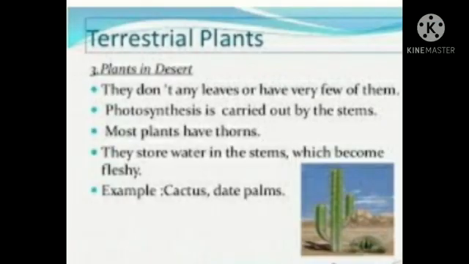Also, terrestrial plants in the desert don't have any leaves or have very few of them. Photosynthesis is carried out by the stems. Most plants have thorns. They store water in the stems, which become fleshy. Examples are cactus, date palms, etc.